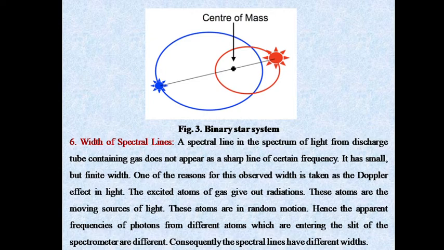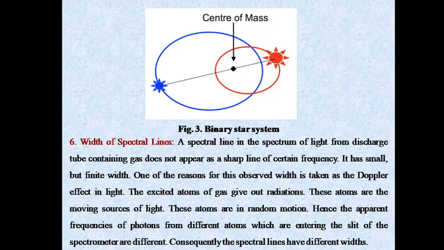The sixth one is the width of spectral lines. A spectral line in the spectrum of light from a discharge tube containing gas does not appear as a sharp line of certain frequency. It has a small but finite width. One of the reasons for this observed width is the Doppler effect in light.